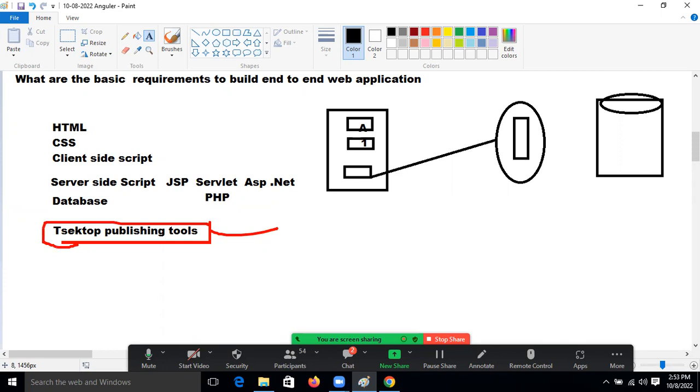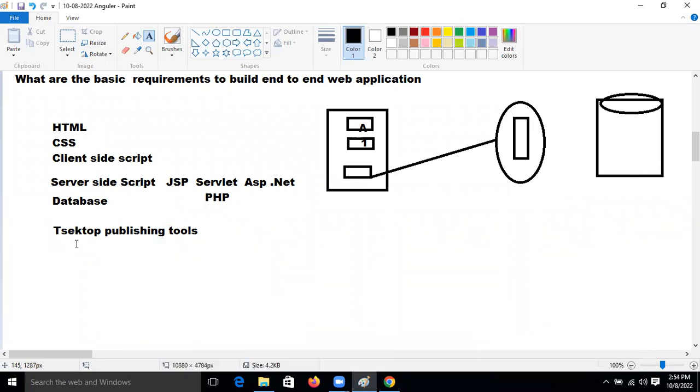So in a web project, it does not mean we need coding only. We need so many things, friends. We need to know some publishing tools also, or if you don't know, you need to hire someone who can design and who knows the publishing tool to work on that. Based on your requirement, if you ask them to design this kind of image or frame, they can design it if they know those publishing tools.